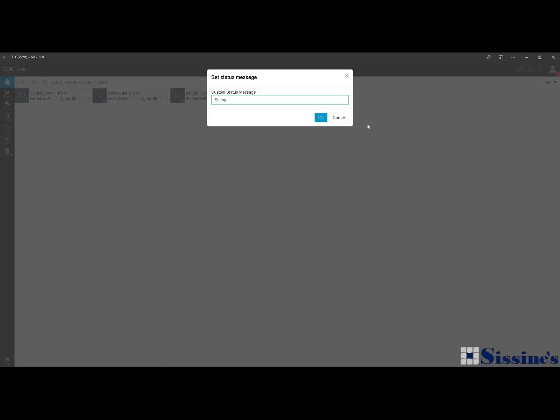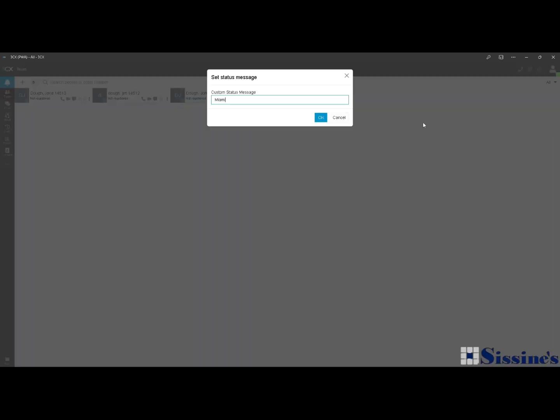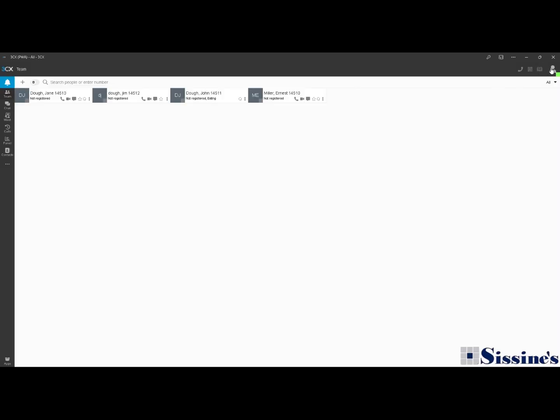And we can also set existing custom statuses, eating. So this will display for everybody inside of the office. Or you're on a business trip, you can set it to Miami, your location.